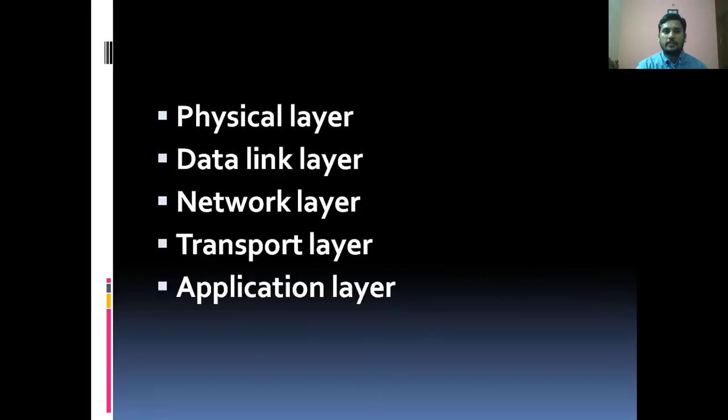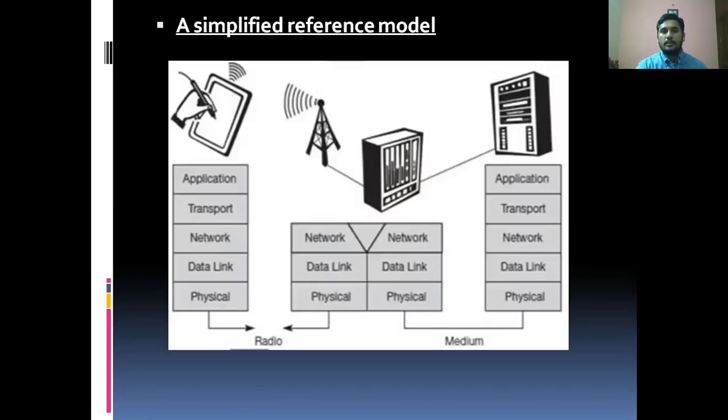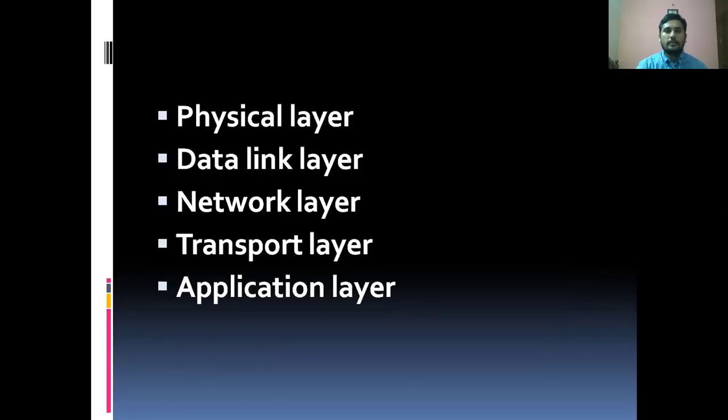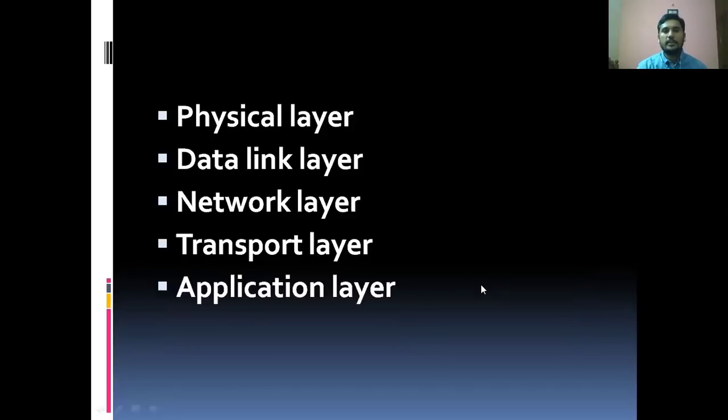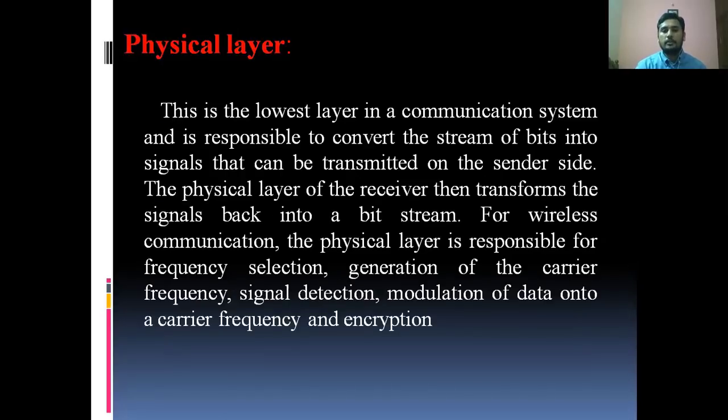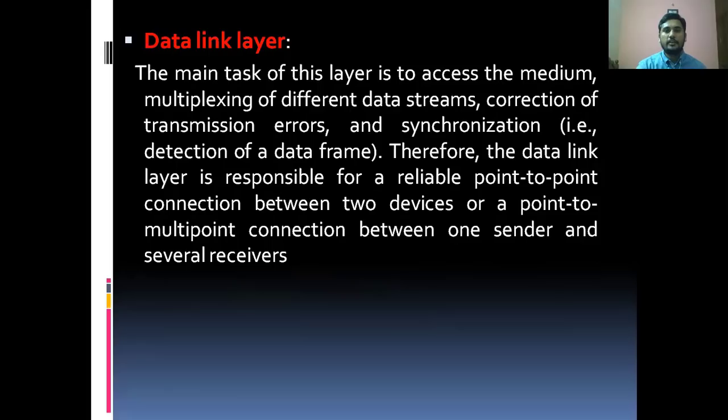So these are the layers used in the simple mobile computing reference model. In the mobile communication simple reference model, data has to be transmitted from one device to another device. Either the device may be a fixed device or a movable device. These layers are the physical layer, data link layer, network layer, transport layer, and application layer. That's what I discussed in the first class. If you are good in networks, you can easily identify them.